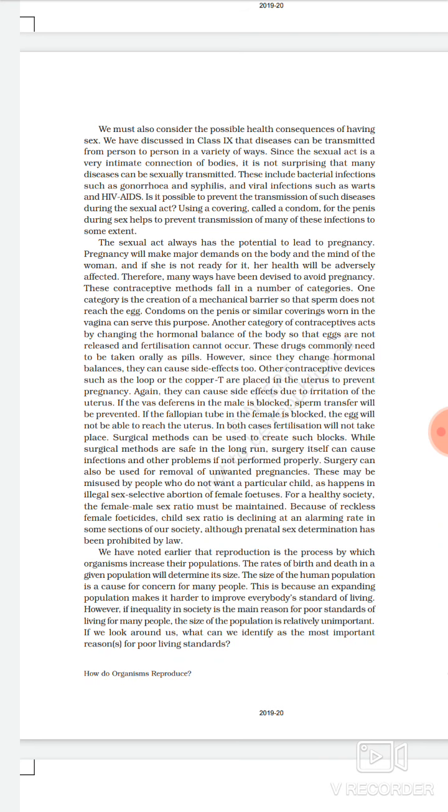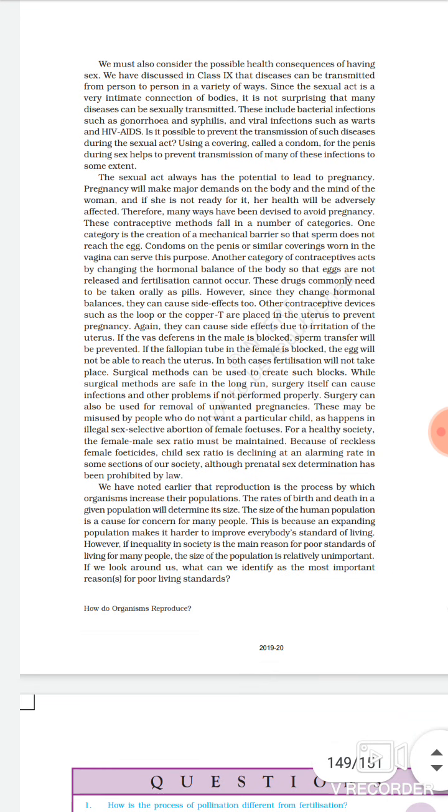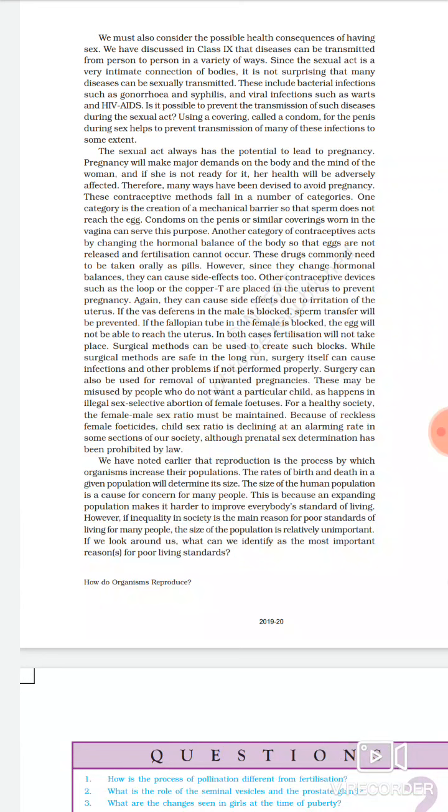Here it is also written, using a covering called condoms for the penis during sex helps to prevent transmission of many of these infections to some extent. The sexual act always has the potential to lead to pregnancy. Okay, so when there is a sexual act, it can lead to pregnancy. So in order to avoid unwanted pregnancies, there are different methods as we have already discussed.